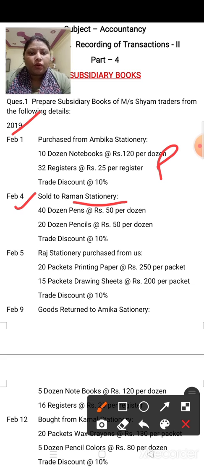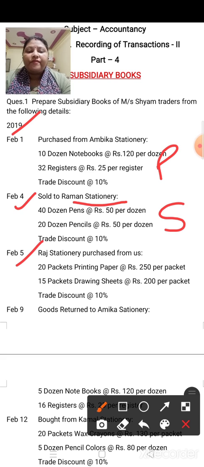Sold to Raman Stationery means you have to take it in sales book. So in this question, two books you have to maintain: the first one is purchase book and the second one is sales book. But the question is incomplete, so see the other transactions also.